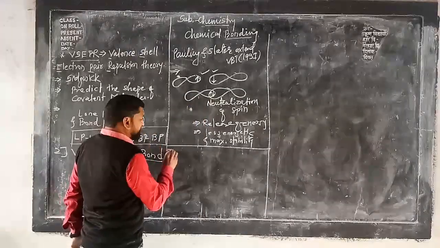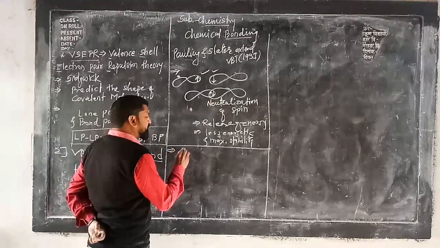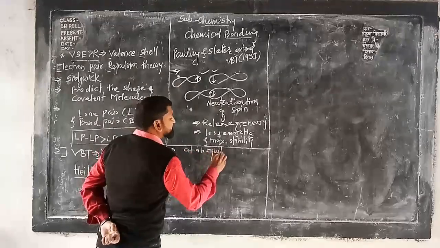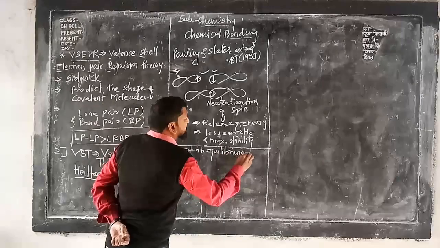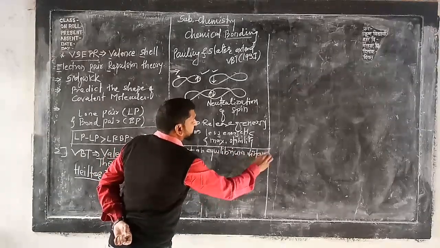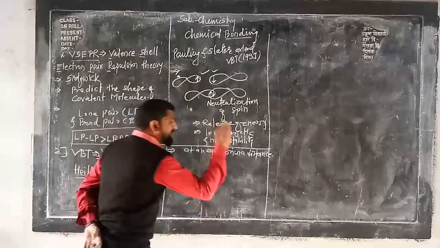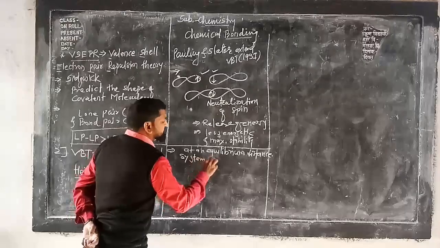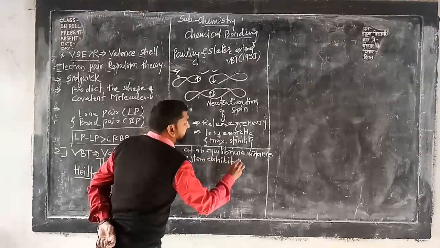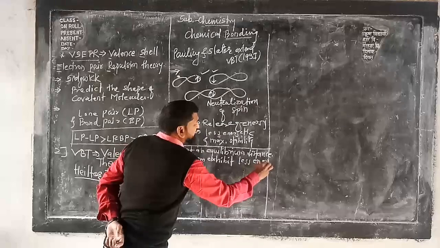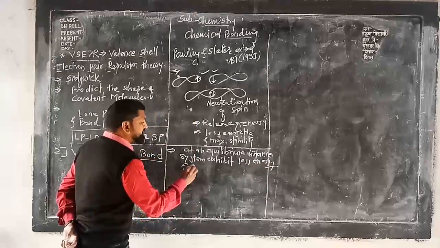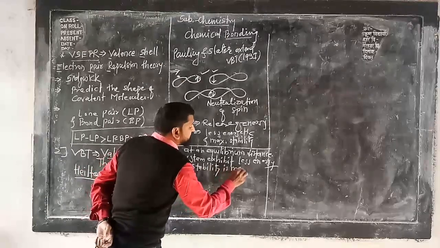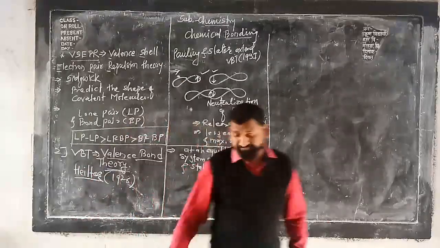In the next postulate, the formation of covalent bond takes place at an equilibrium distance. This is very important. At this distance the system exhibits less energy, the potential energy is very low, and stability is maximum. Understood?